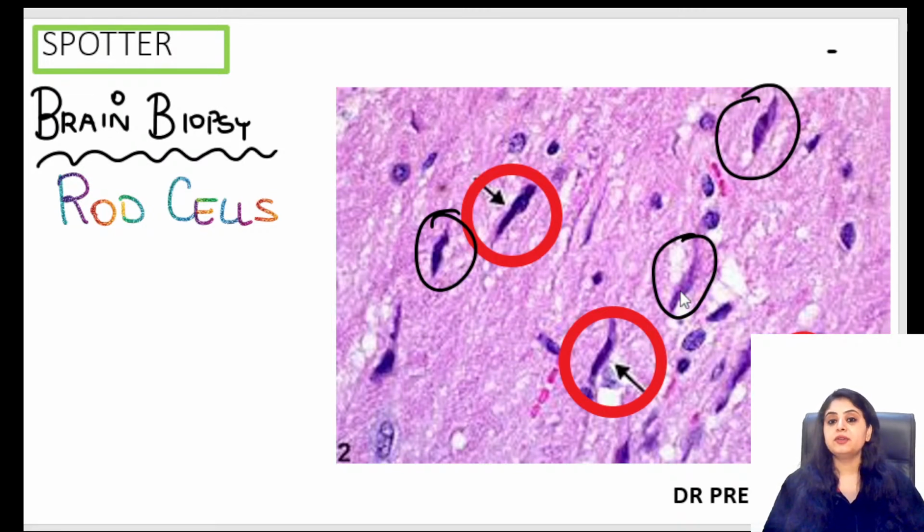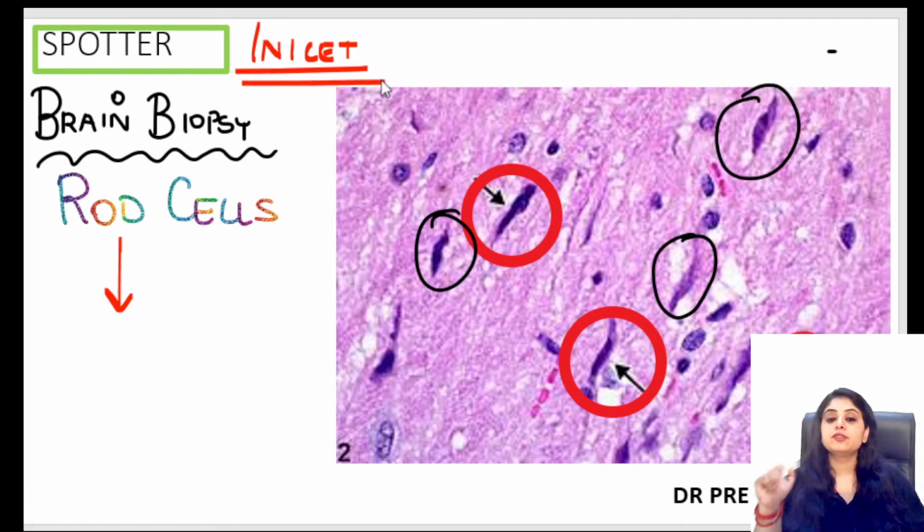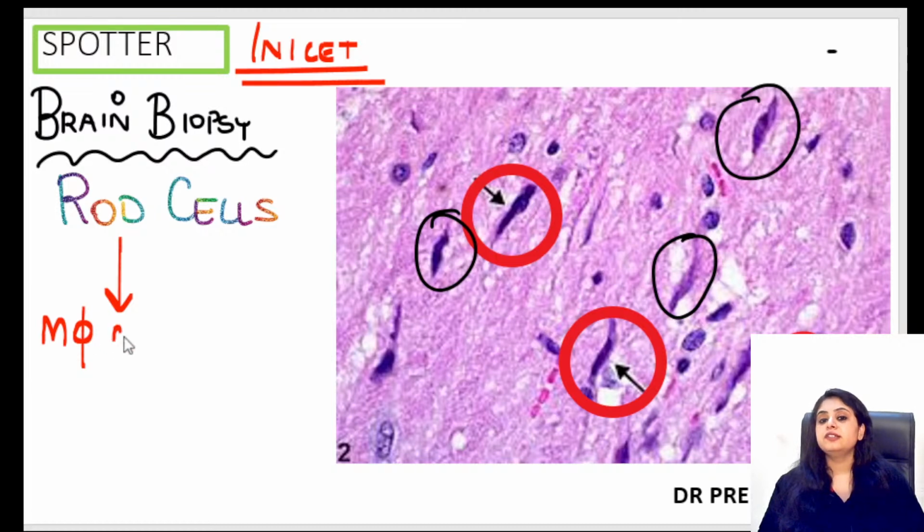Now, any disease coming to your mind for rod cells? Toughest question I can say for the day. Again, I would want to end or come towards the end also for INI-CET only. Some of you say, ma'am, microglia. Microglia, you are right. Dr. Swati, what are microglia? Do you agree that microglia are nothing but macrophages of the brain? So these are nothing but macrophages which have been modified. Instead of looking like this, they are looking like this. This modification has happened.